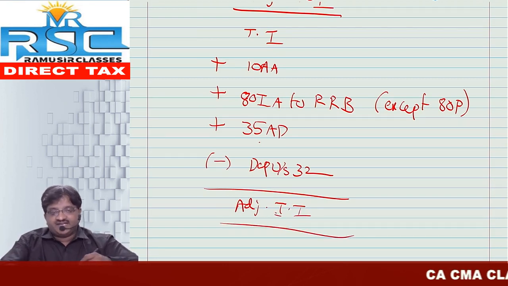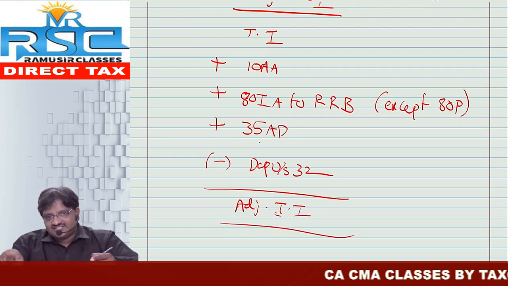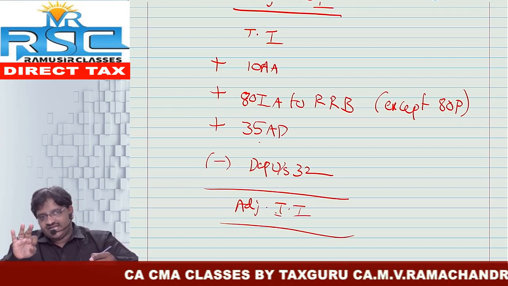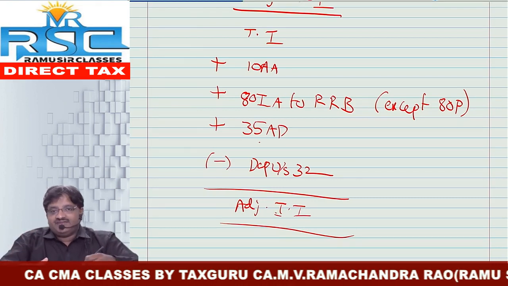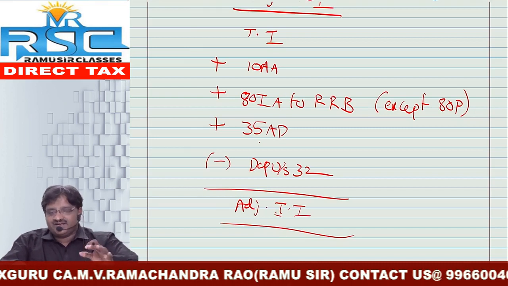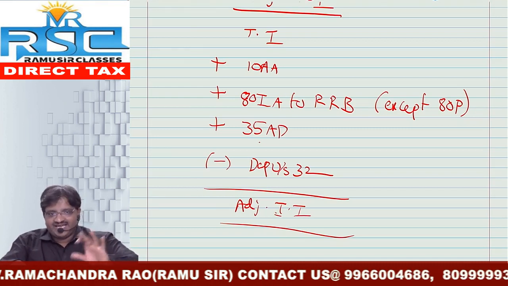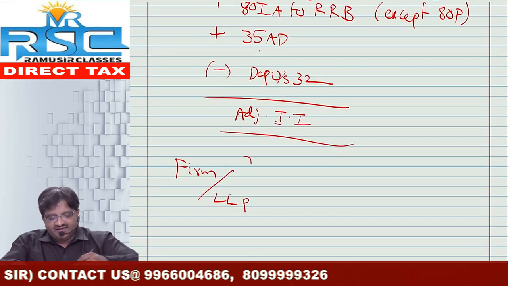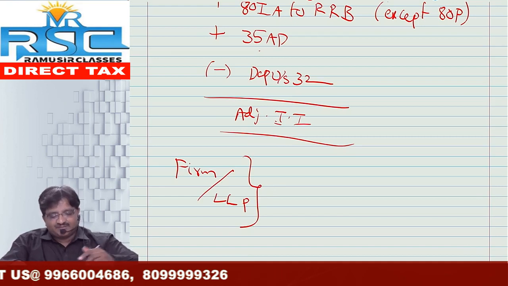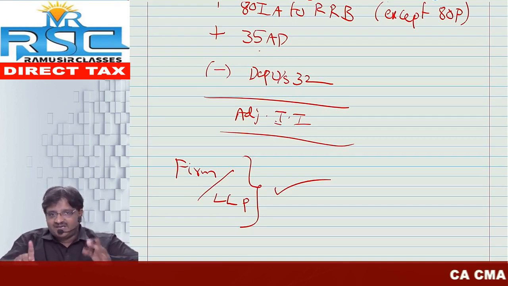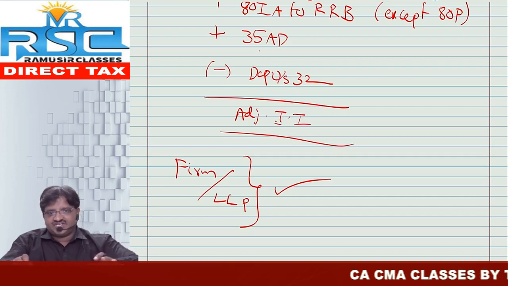Okay, friends, if this adjusted total income exceeds 20 lakh, in that case only AMT provisions are applicable for individual, HUF, AOP, BOI, AJP. Suppose if it does not exceed 20 lakh, in that case AMT provisions are not applicable for individual, HUF, AOP, BOI, AJP. But in case of partnership firm as well as LLP, this condition, this restriction is not applicable. By default the provisions of AMT are applicable. So in case of firm as well as LLP, AMT provisions are always applicable in general.